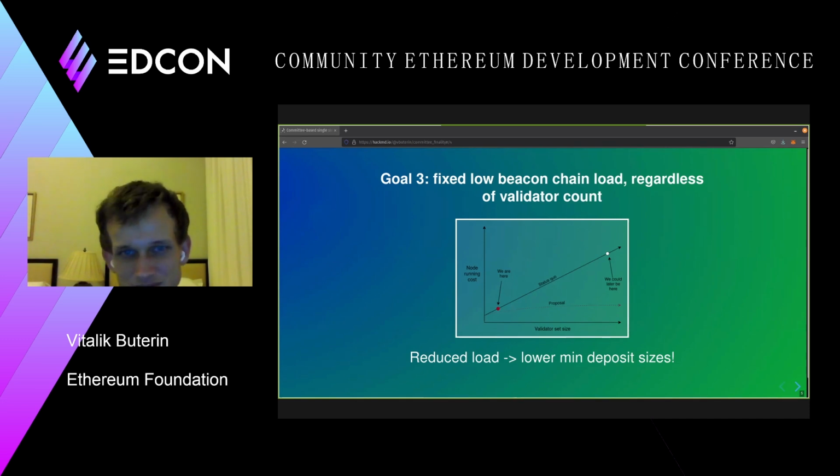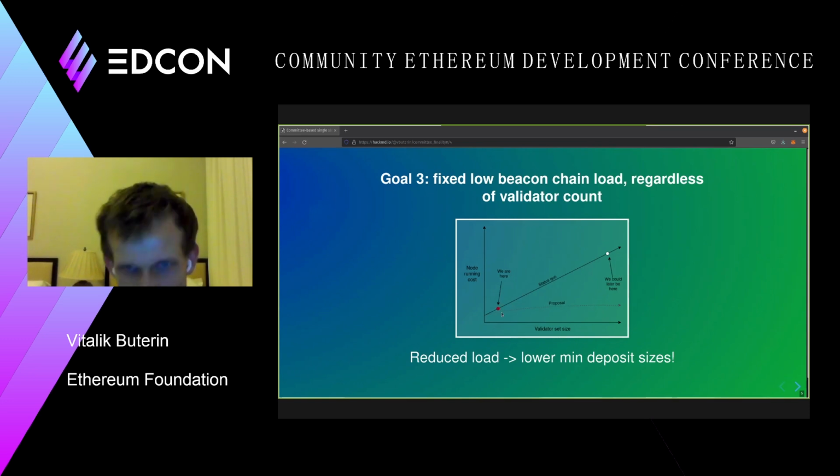And the other problem is that the actual cost of running a node can be very volatile, right? Because it depends on how big the validator set size is. So basically, the bigger the validator set size, the higher the cost of running a node, and it's about a linear relationship. So right now we only have about 7 million ETH, a little bit more than 200,000 validators. The cost of running a node is fairly low.